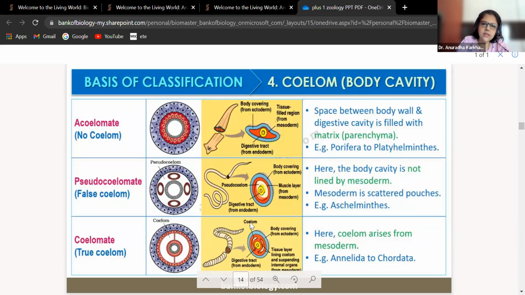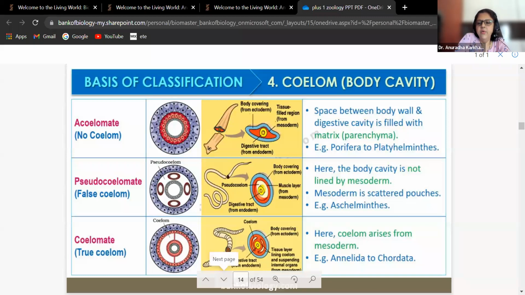Got it? Any difficulty in understanding acoelomate, pseudocoelomate, and coelomates? Remember, acoelomates still plateal membrane. Pseudocoelomates only one, ascalmanthus. And annelida up till chordata all are coelomates. ठीक है? ये याद रखना पड़ेगा. Would you be able to recollect? इसलिए मैंने स्टार्टिंग में वो जो 11 फाइलम बताया, मैंने पहले ही बोला उसका ऑर्डर अच्छी तरह से याद रखो, तो ये चैप्टर इधर ही इजी हो जाएगा.